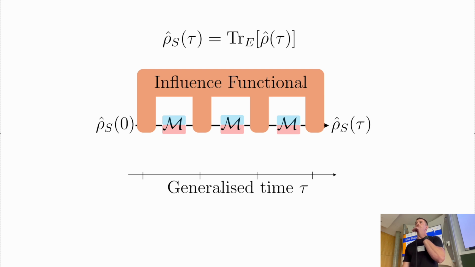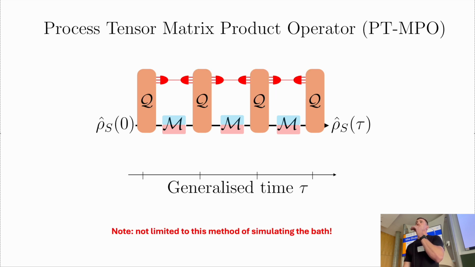Okay, so once again, we just perform our tensor network compression and get this in matrix product operator form. And this is now something that you can actually perform on your computer. And I should mention that all of this, we use this thing called time-evolving matrix product operator. It's a particular way of simulating the bath. Most of this, well, all of the mapping onto the generalized time axis is not dependent on this matrix product operator thing. So you can simulate the bath in any way that you want.